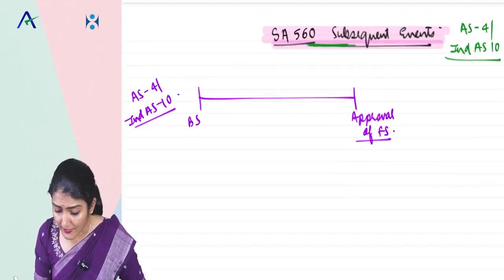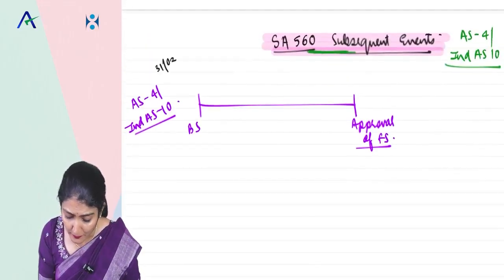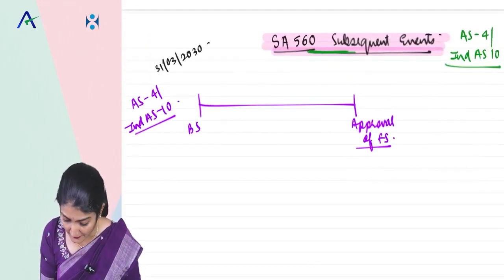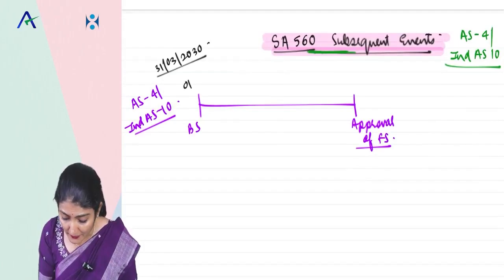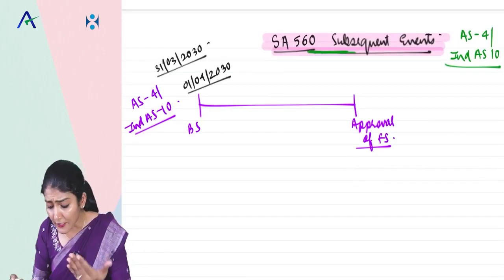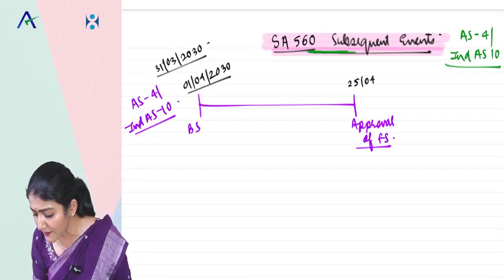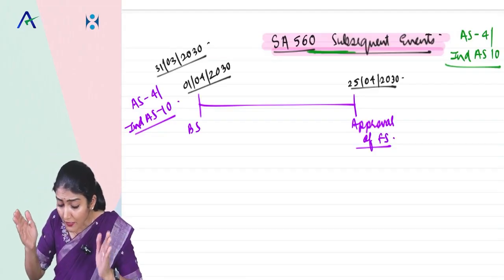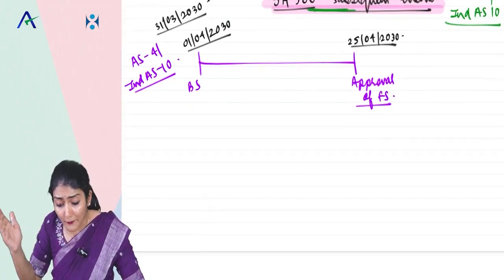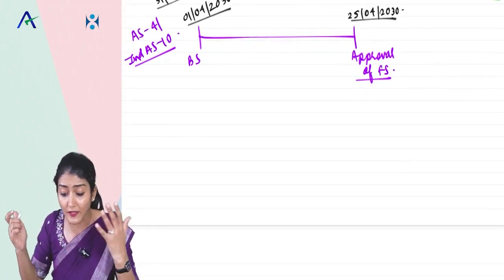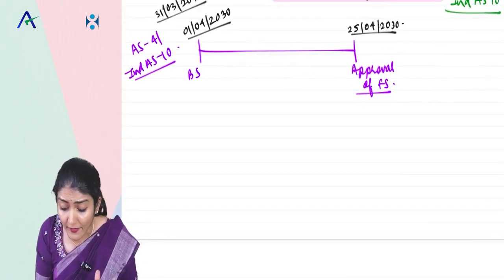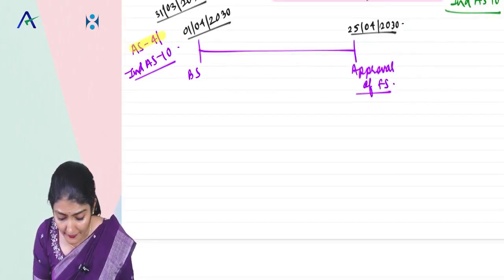Say we take the example of the year end to be 31st March 2030. Subsequent events are those which occur between 1st April 2030 and, say, the date of approval of financial statements, which is 25th of April 2030. Events which occur between 1st April and 25th April would be the subsequent events as per AS 4 and Ind AS 10.